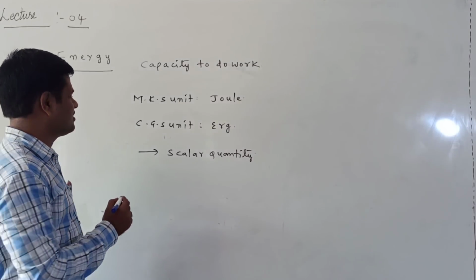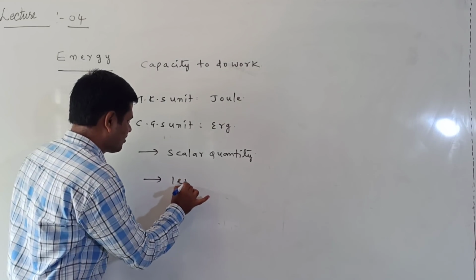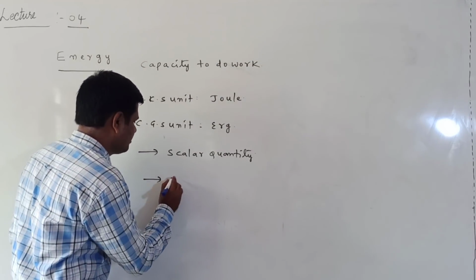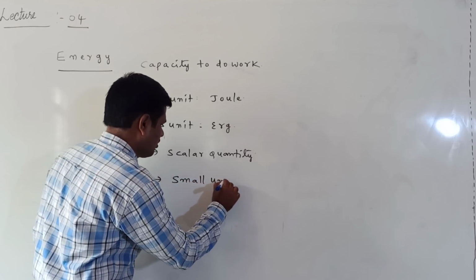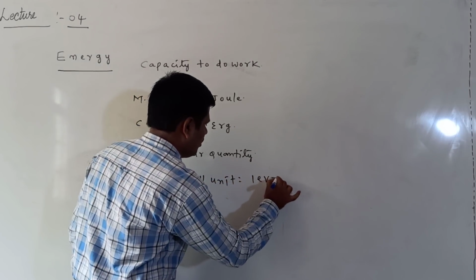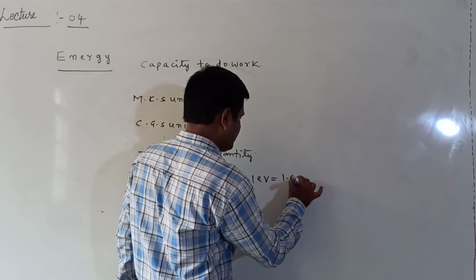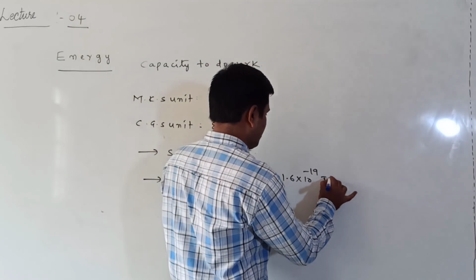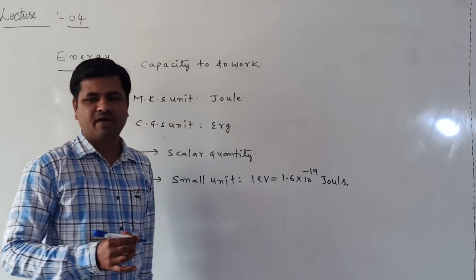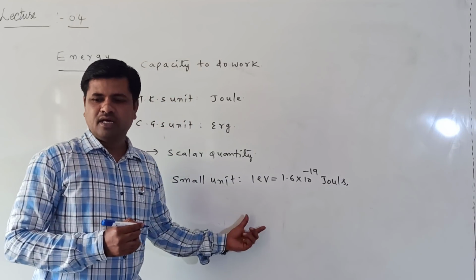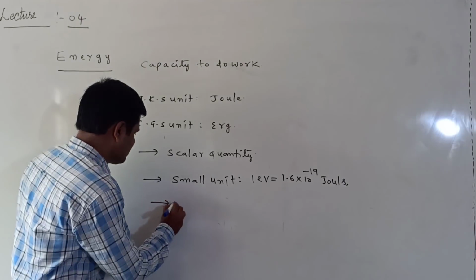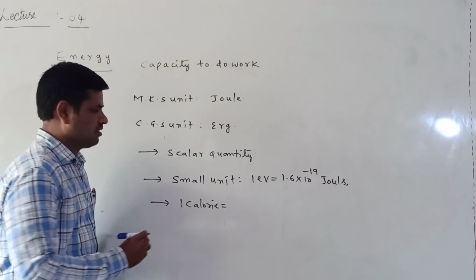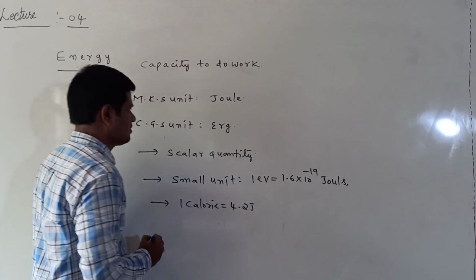Now, another small unit for energy is the electron volt. One electron volt is a small unit of energy. 1 electron volt is equal to 1.6 into 10 power of minus 19 joules. Another unit is the calorie, which we use for measuring heat energy. That is taken as 4.2 joules.